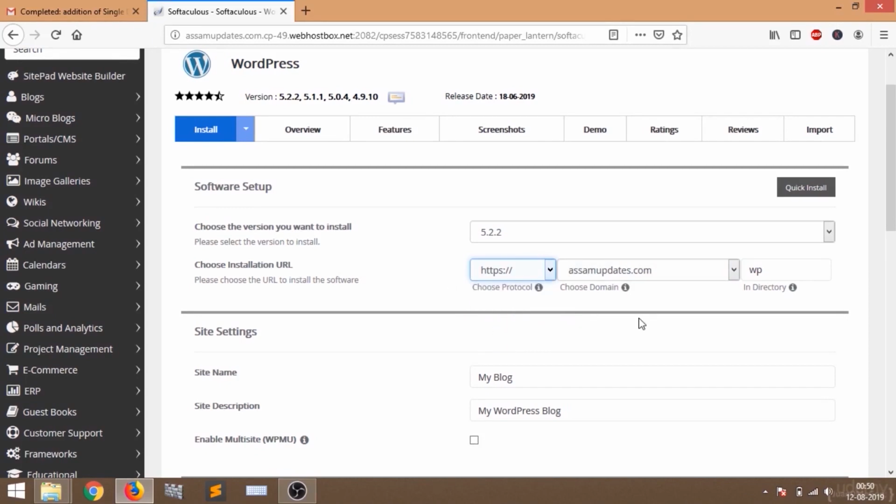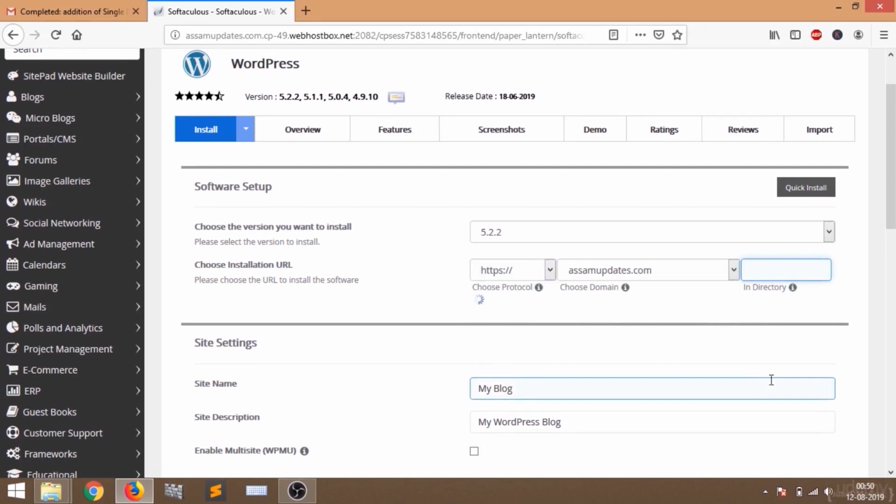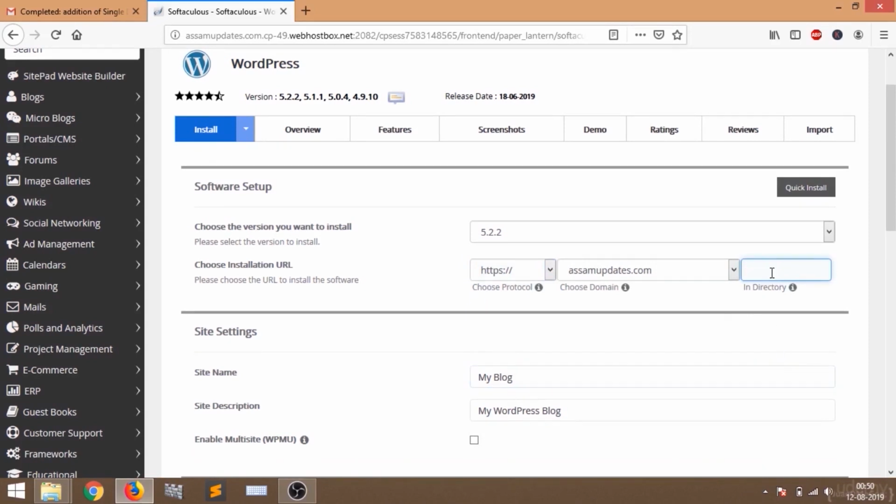Then remember one thing: just delete this WP and leave it blank. If we put anything here, it is going to create a new directory or a new folder for us. We do not need any additional folder, so just keep this blank.